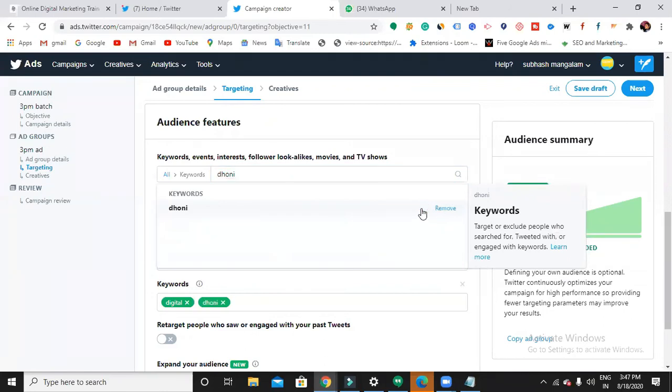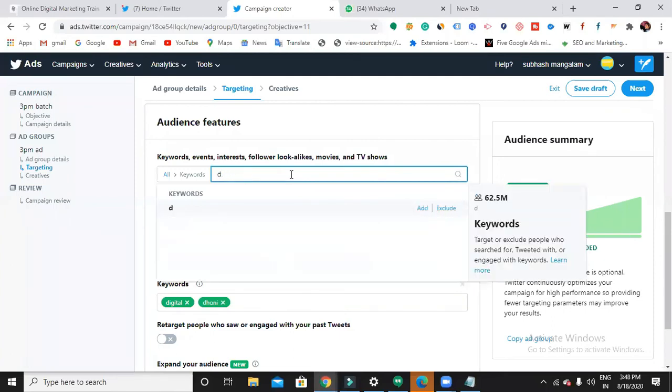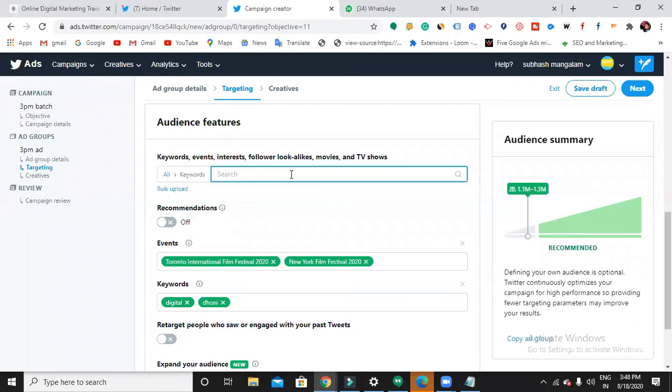That option is very useful. It might show the ad to those people who are browsing for this festival, these keywords kind of thing, and your ad appears in hashtags, in trending also your ad appears. Now let's say if I choose this Dhoni keyword, now whatever tweets are coming up in the Dhoni hashtag, my ad will appear as promoted there.